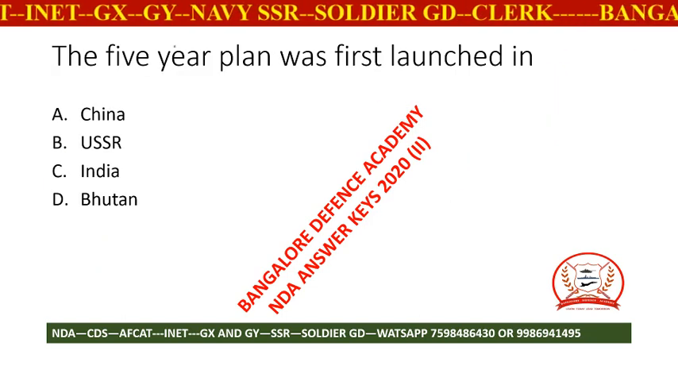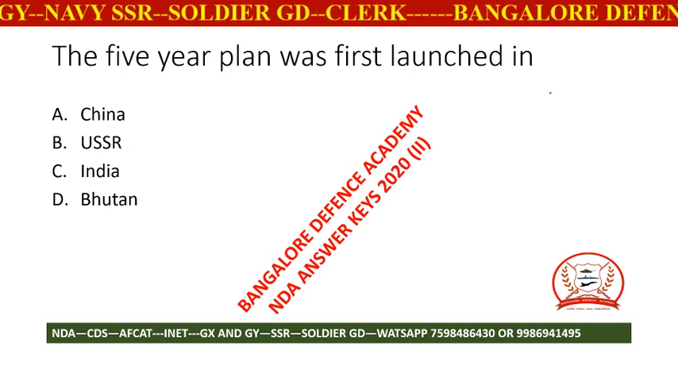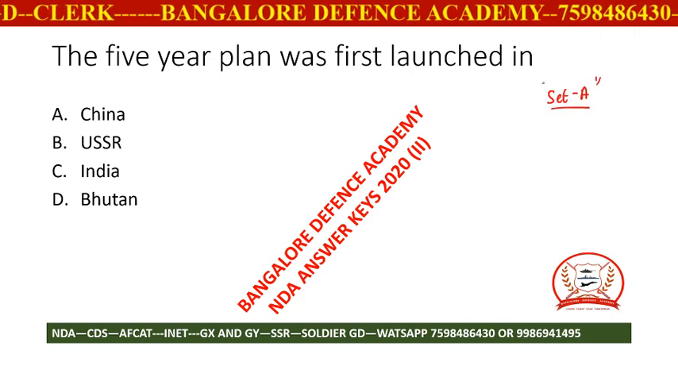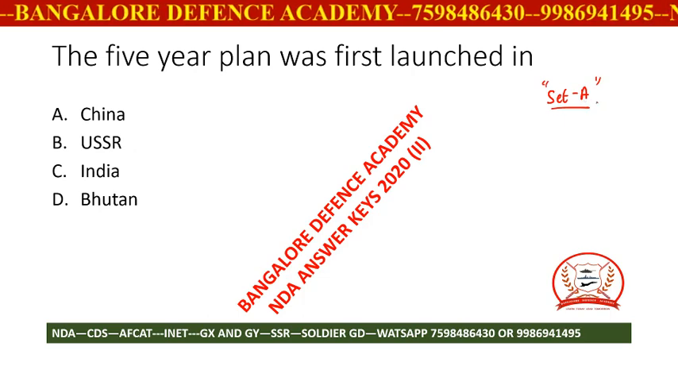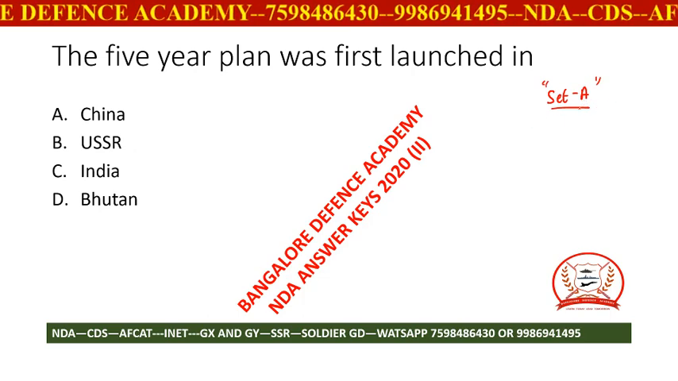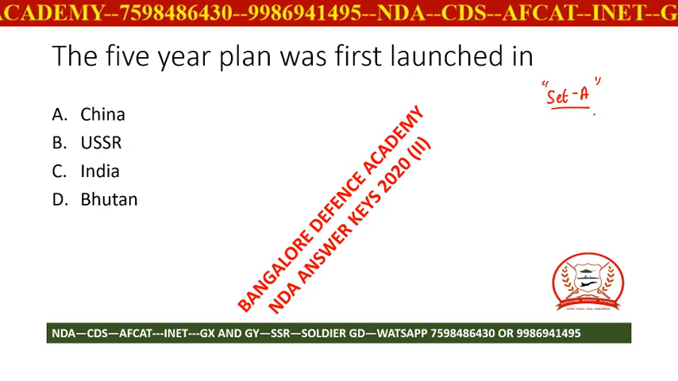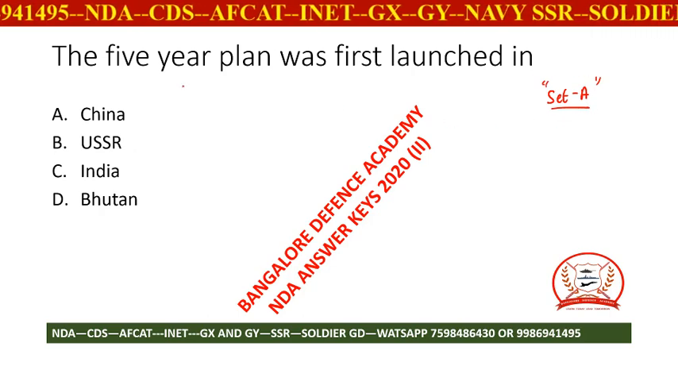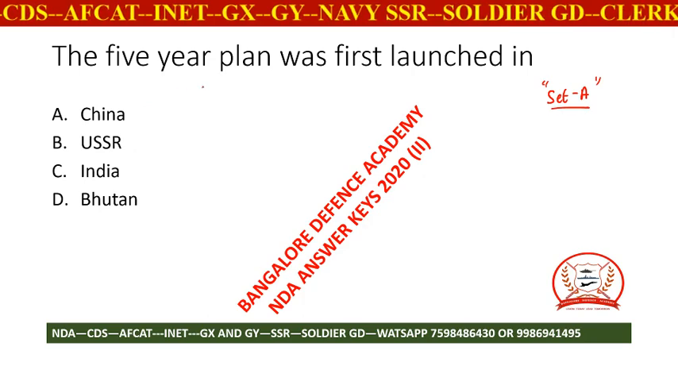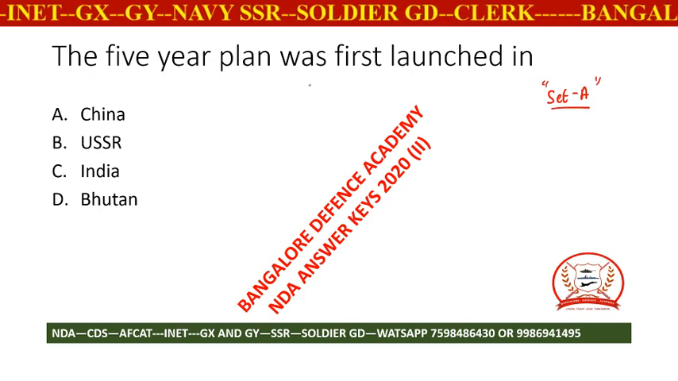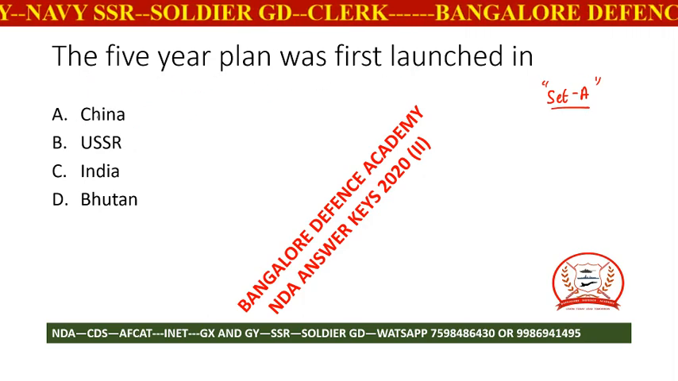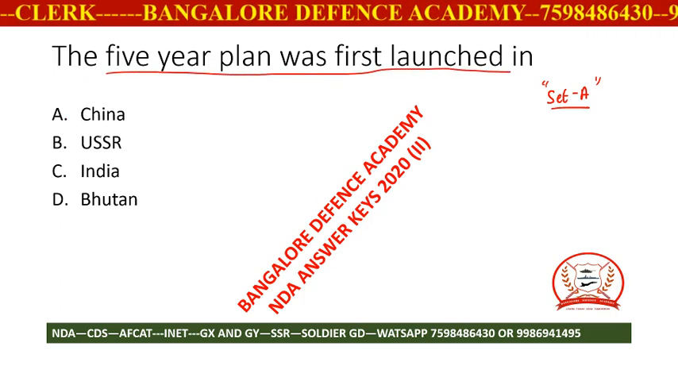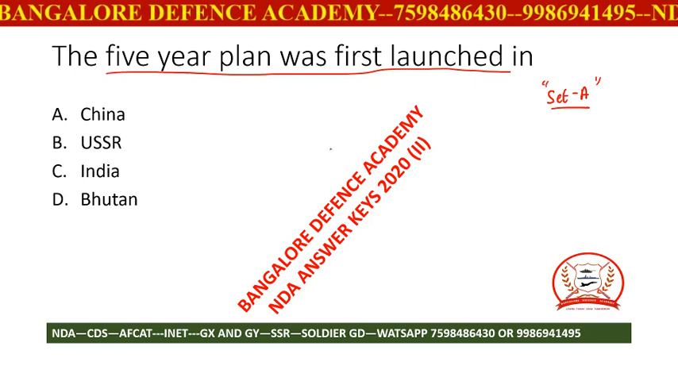Before going to the first question, let me say that we are going to discuss set A. There are some questions from set A, and most of the questions will be the same in all the sets. So you can take your question paper and check what the question is and what you have marked in the answers. Now, the first question, here we go. The 5-year plan was first launched in China, USSR, India, or Bhutan?